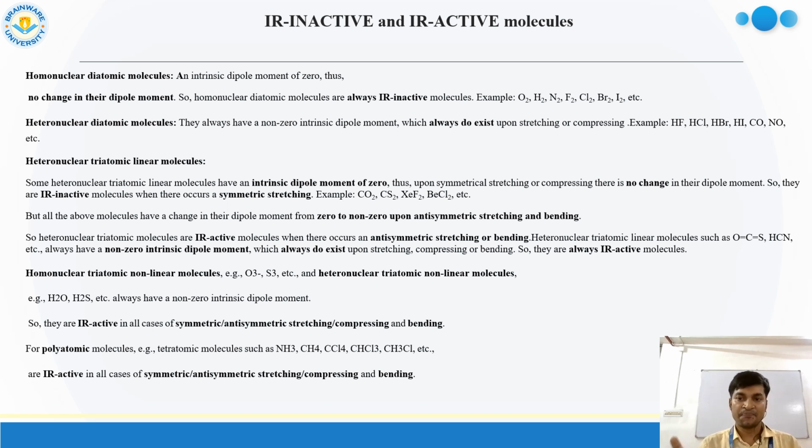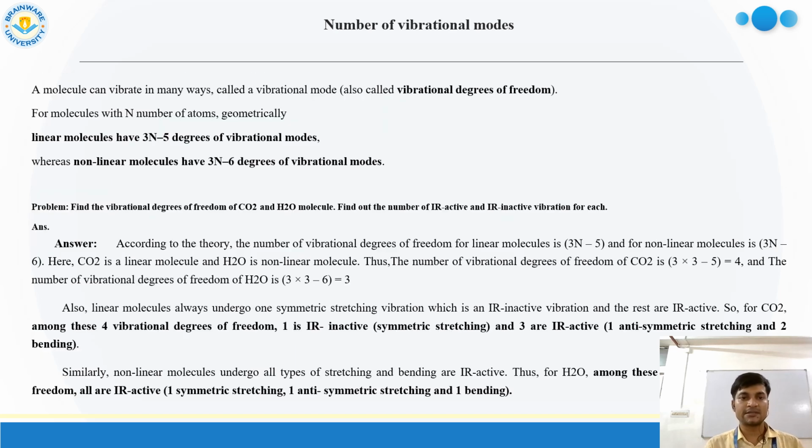Most nonlinear molecules, like H2O and H2S, show IR activity, and polyatomic molecules like NH3 and CH4 mainly show IR activity through unsymmetric stretching. With the help of this IR activity, we can characterize organic samples. This is the main purpose of IR spectroscopy.